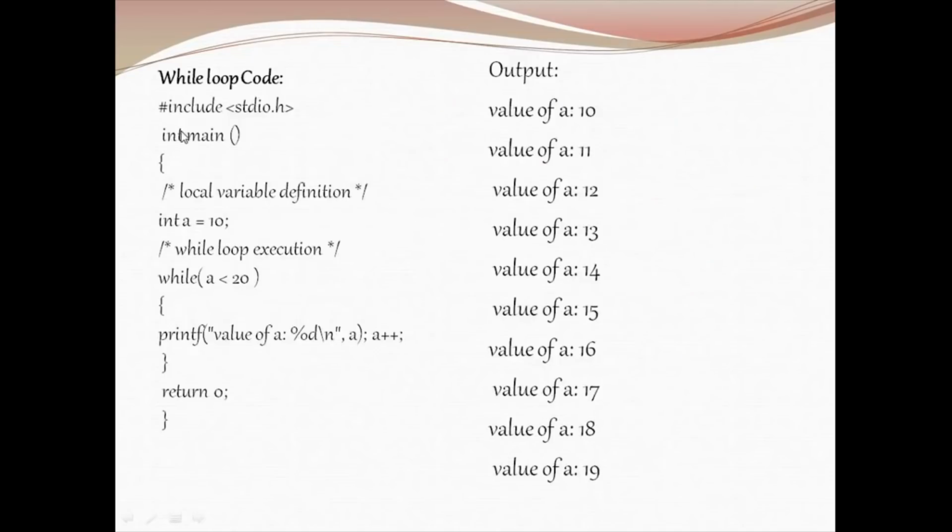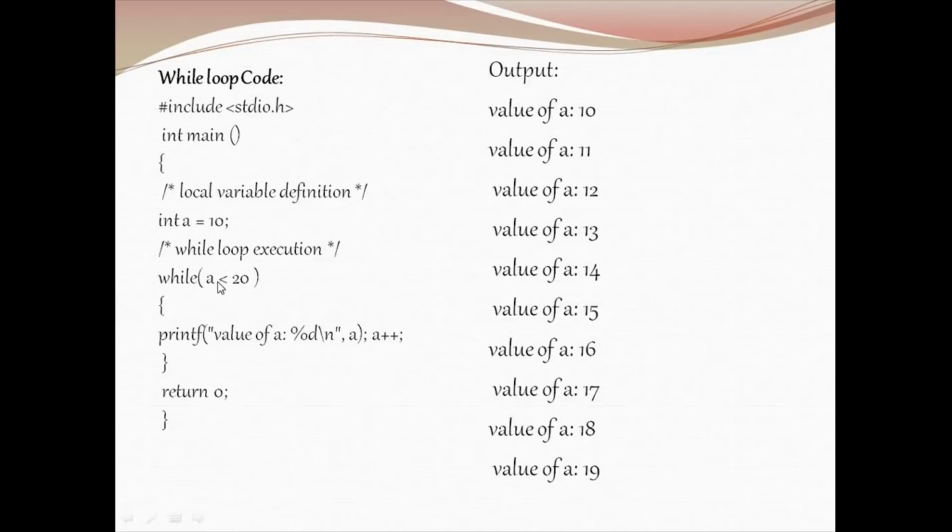Here is the sample code for while loop. #include <stdio.h>, int main open curly, int a equal to 10. While a is less than 20, printf the value of a. So the condition becomes true, the value of a is printed, and now we are incrementing the value. So the value is going to be 11.